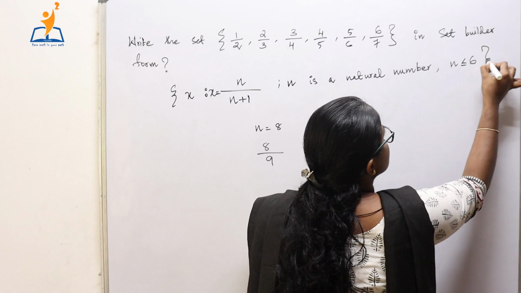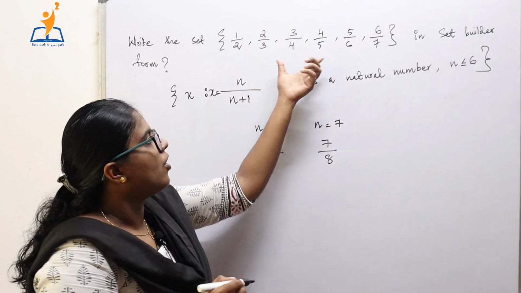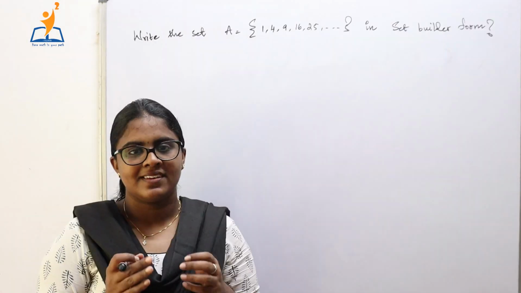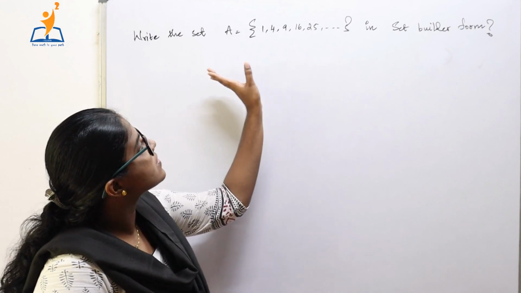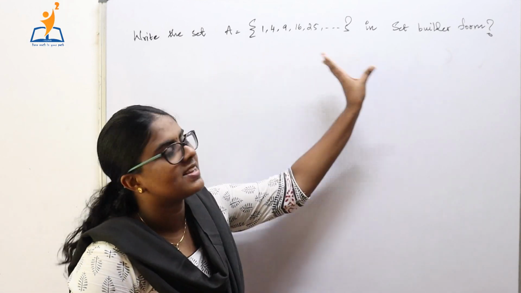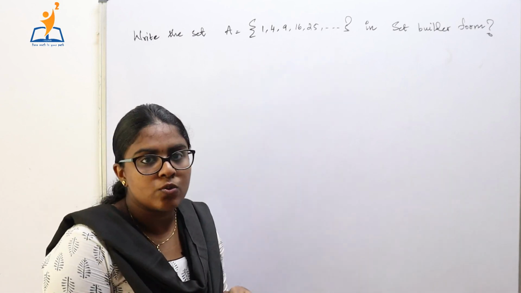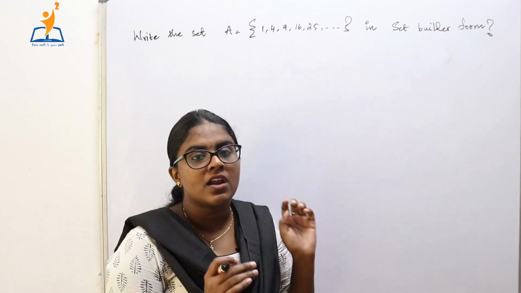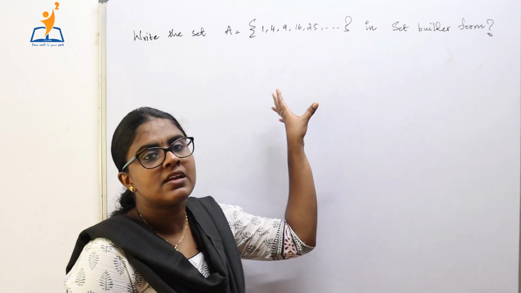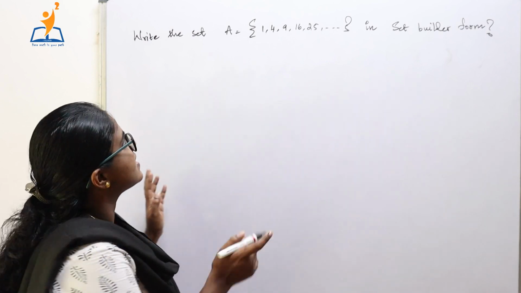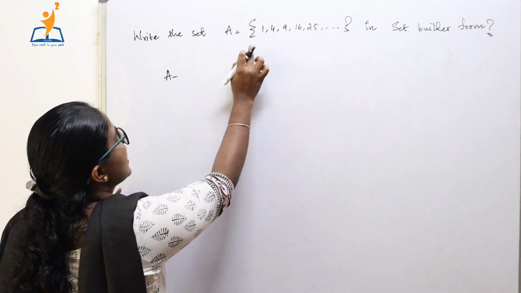So, this is the set builder form of this particular set. In this question, we are asked to write this particular set in set builder form. That is, the set given is in the roster form, and we are asked to find the set builder form of this particular set. That is, A is given like this.